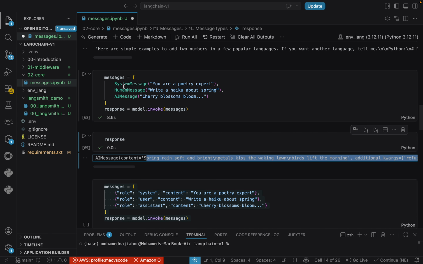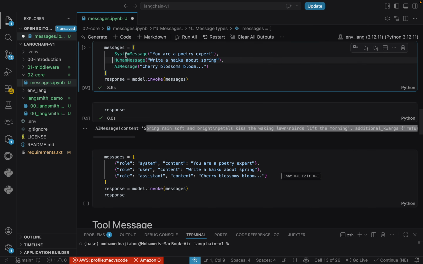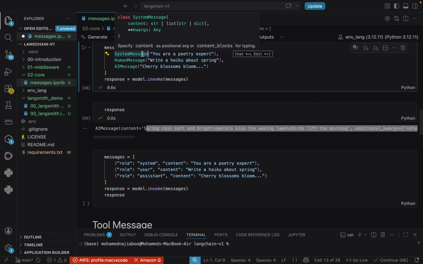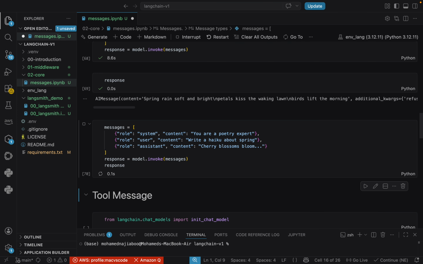Instead of the system message, human message and AI message, we can create a dictionary like the OpenAI completion type, and we will be able to pass that to the LLM model. So here I am creating a list of messages. Here the role is system with its content, here the role is user with its content, and here the role is assistant with its content. This is the same thing. Instead of using methods like SystemMessage, here we are just passing the dictionary. Okay, so let's execute it.